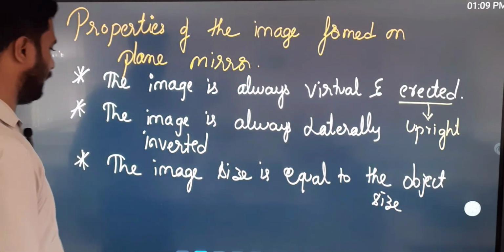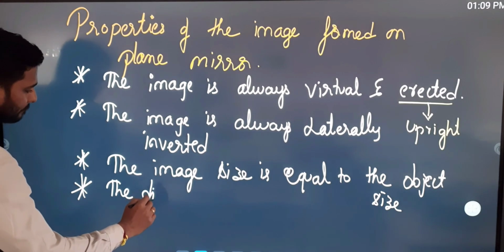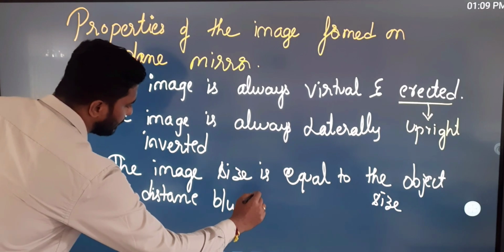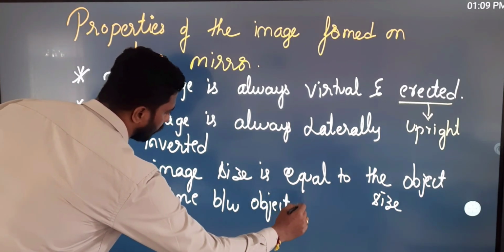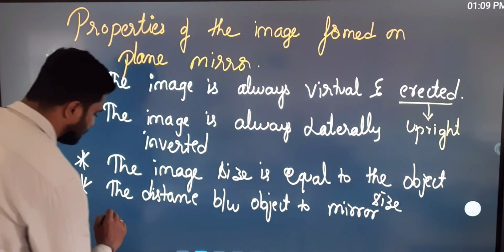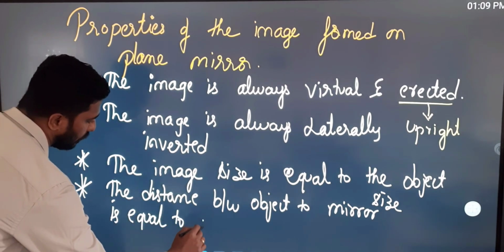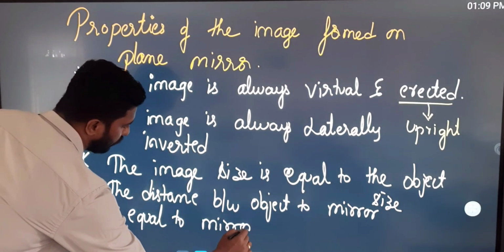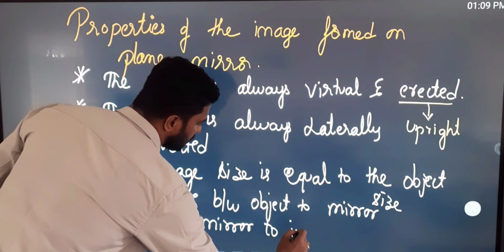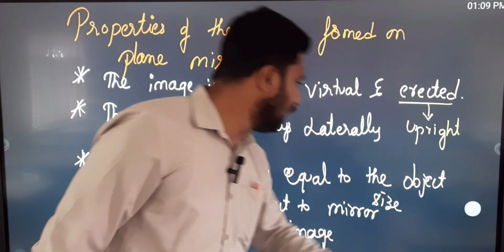And the last property is that the distance between object to mirror is equal to mirror to image. Okay, the last property I'll discuss here.